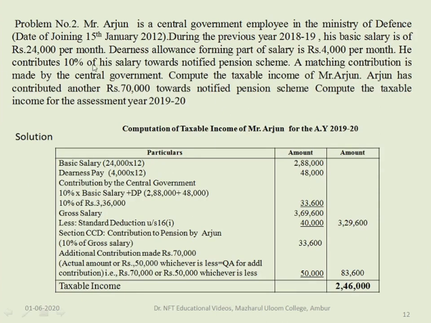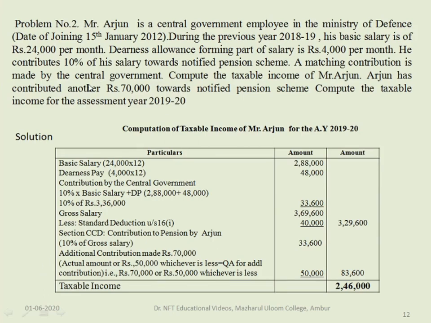In the deductions, you can see that he has contributed 10% of salary towards notified pension scheme. So the notified pension scheme is section 80CCD. Under section 80CCD, 10% of the salary, already we have calculated. Salary means basic plus dearness allowance, which forms part of the salary. So 10% of 3,36,000 is 33,600, which we have written.